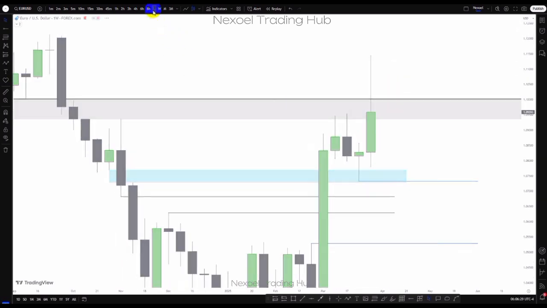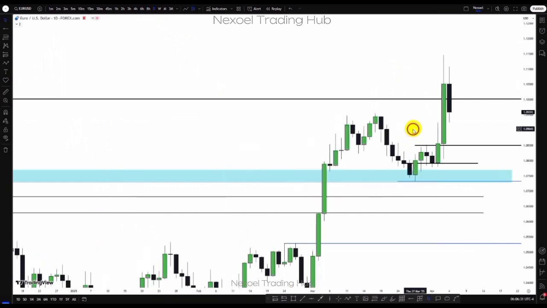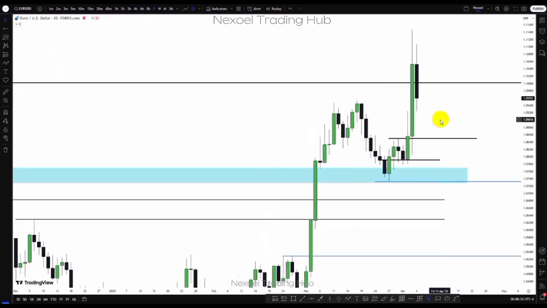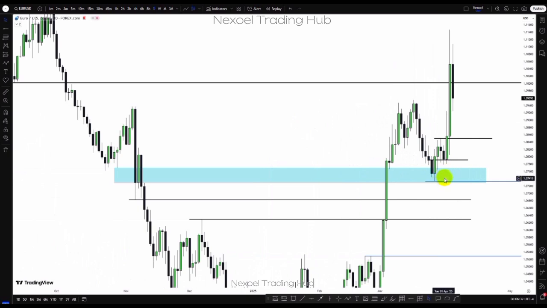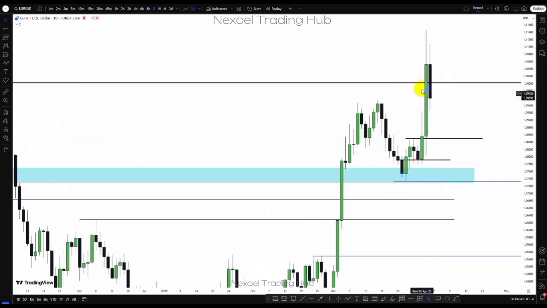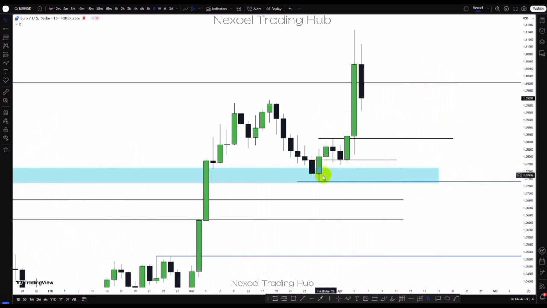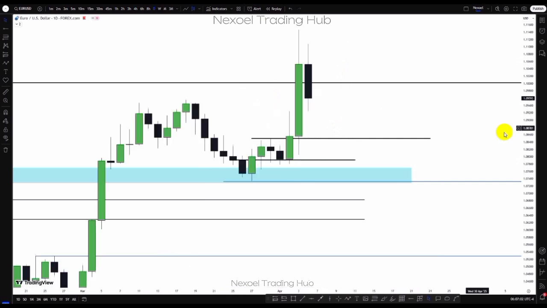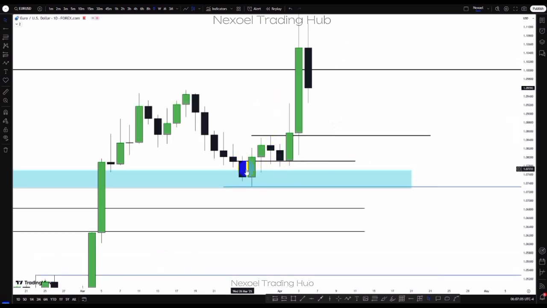This is where we now get to the daily time frame. So here in the daily time frame, what we can see is that when price mitigated this weekly inversion fair value gap, we can see bullish impulse to the upside. Now we have price created this bullish order block. We can see price return, mitigated a bullish order block and sponsored bullishness to the upside, taking out this high point. Here in the daily, we can see price took out this sell side liquidity we have here, and we can see bullishness that broke this high point. Now we have this return that mitigated this bullish order block, and the impulse occurred from here.